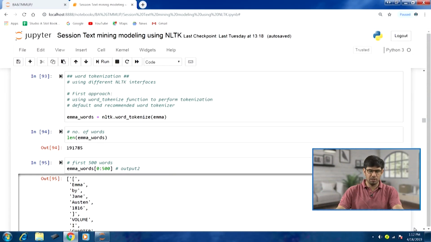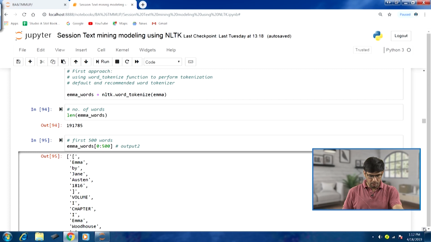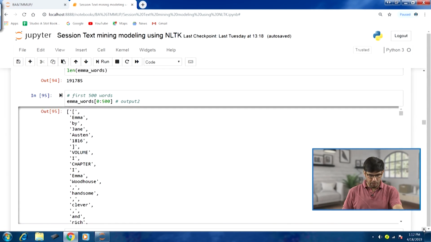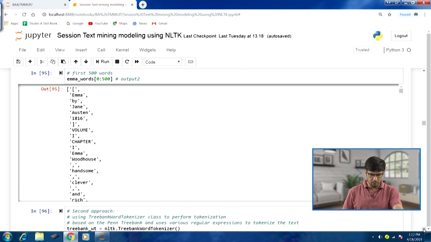For word tokenization, we talked about the first approach, that is using the default and recommended word tokenizer, the word underscore tokenize function. We looked at this particular function and used the Emma text that we have been using to demonstrate these tokenization examples. We can have a look at the output here again.